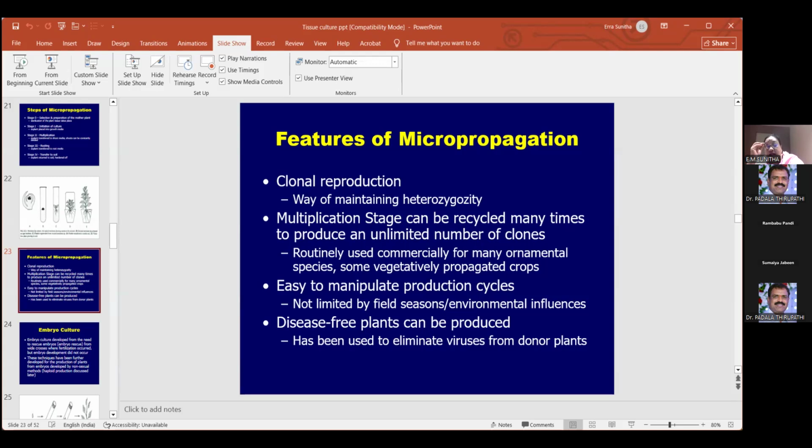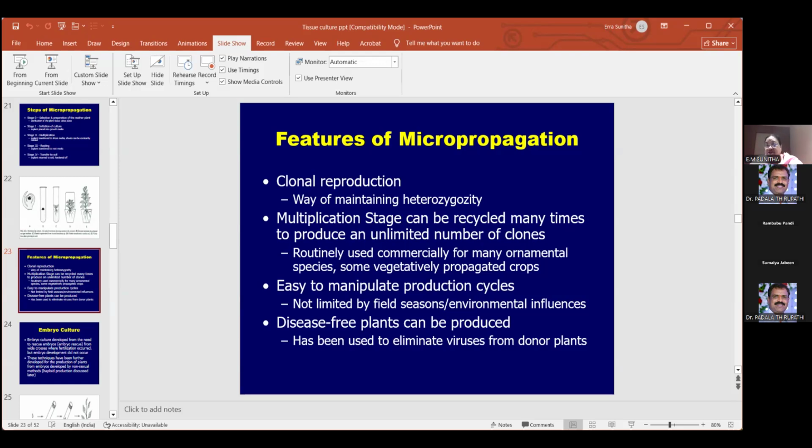Just because you're doing the whole tissue culture with the shoot meristems or apical meristems, the plants which are produced will have the meristem's characteristics. So naturally, when the apical meristem is disease resistant, virus free and disease free, all the plants which are produced will also be disease free. So disease free plants can be produced.